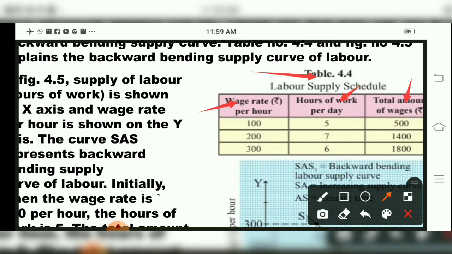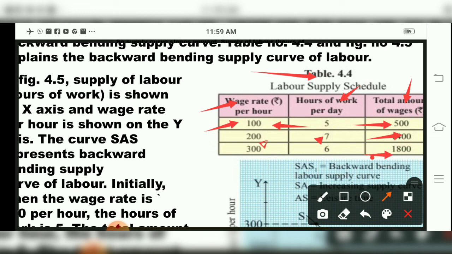In that, they have given a wage rate of 100 per hour. For that 100 rupees, 5 hours, means a person works 5 hours, and the total amount of wages is 500, that is, 100 rupees for 1 hour. So if a person works 5 hours, children, he will get 500 rupees. Then for 7 hours of work, they have made it 200 per hour, so 7 multiplied by 200, 1400 they are getting. For 300, 6 threes are 18, so 1800.